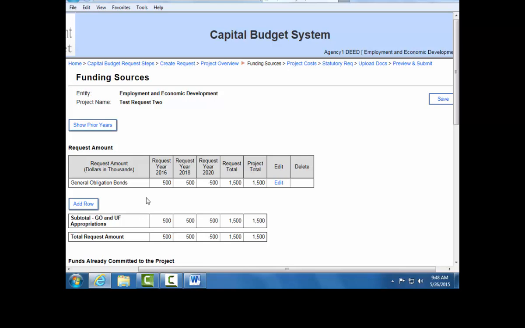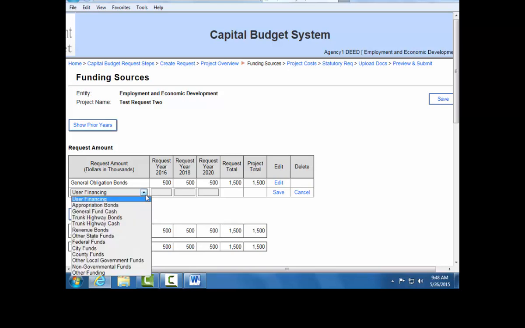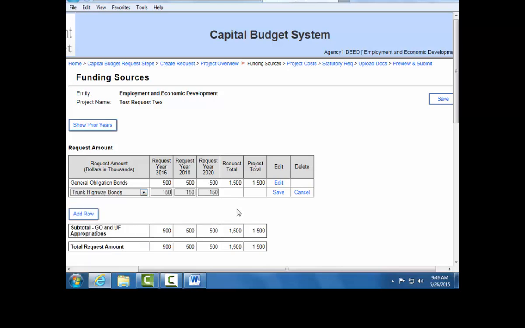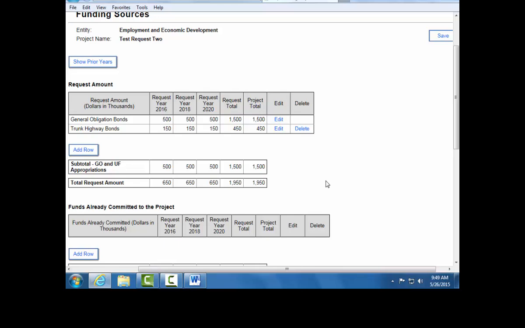In order to request from a source other than GO bonds, select Add Row. This will bring up another line on the request amount table. From here, click on the drop-down menu and select the appropriate source from which you are requesting funds. Again, your dollar amount is entered in thousands, and select Save when you have completed your changes. Your total request amount will automatically populate as well.